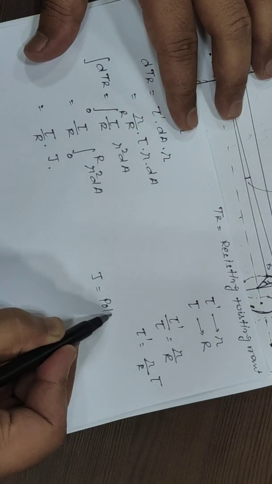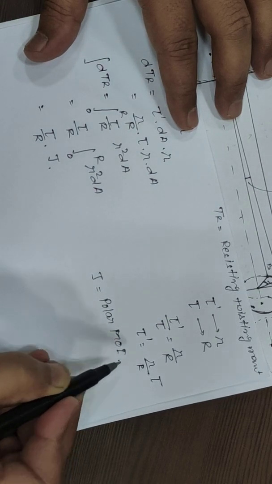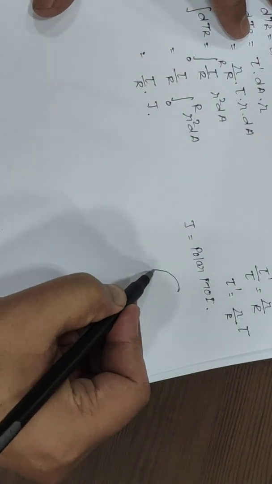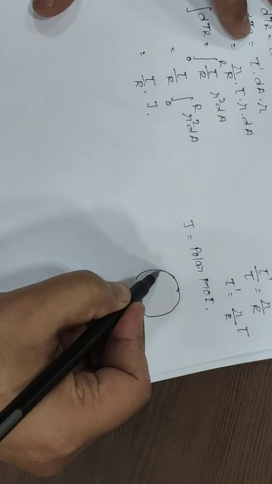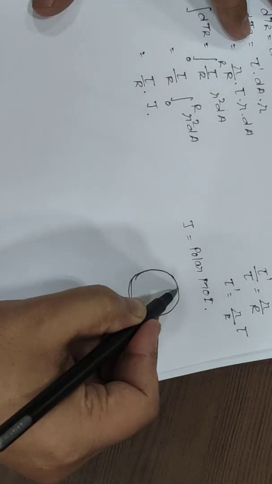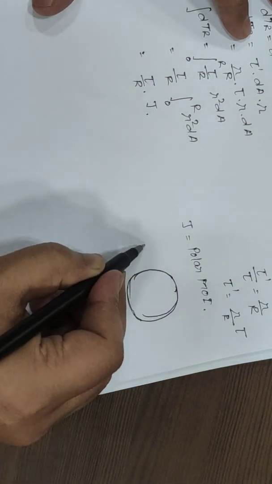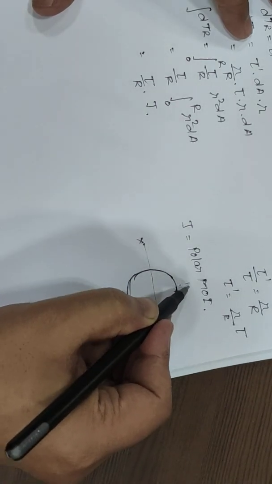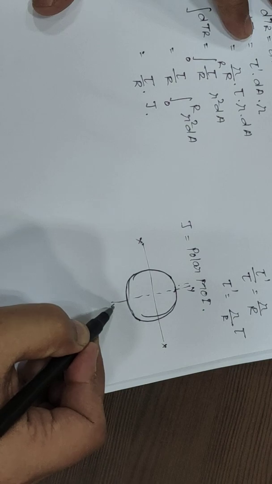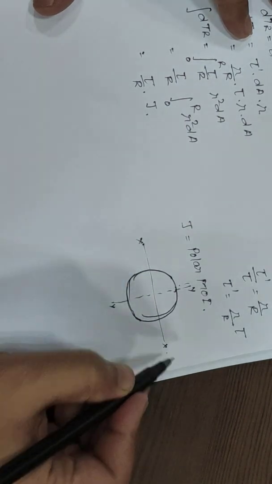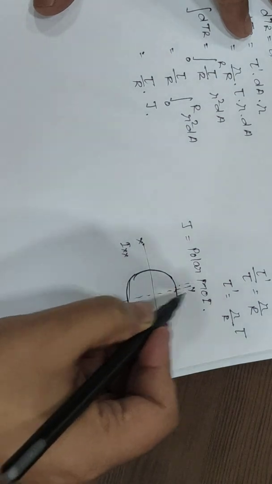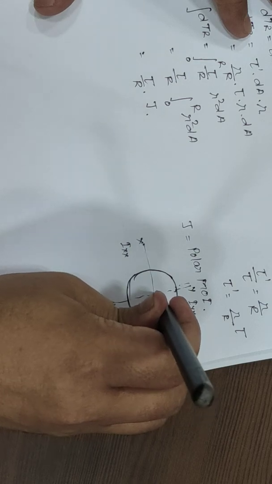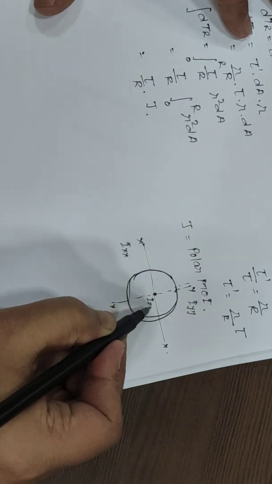So what is polar moment of inertia? Let's say we have a circular section. This part you have studied in engineering mechanics. If we have a circular cross section, then there are two axes passing through the cross section, x and y. Corresponding to x, the moment of inertia is Ixx. Corresponding to y, we have Iyy, and corresponding to an axis which is perpendicular to the cross section, it is Izz.